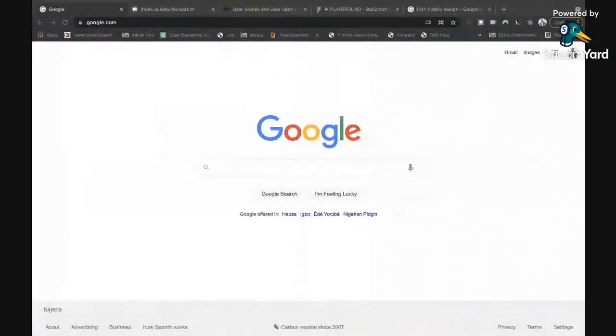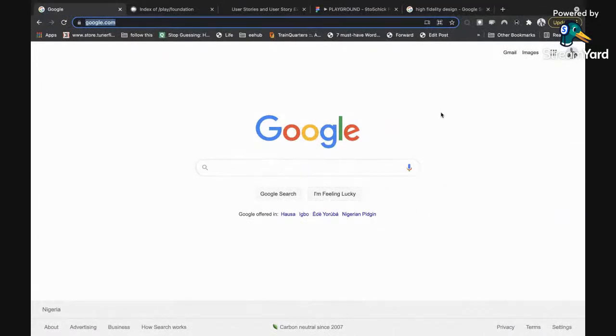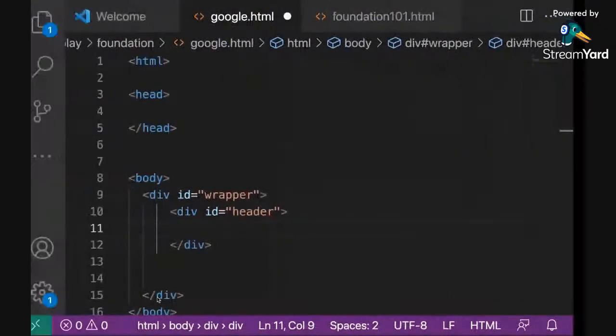Anytime I have a list of items following each other like this, either horizontally or vertically, say, for example, look at this Hausa, Igbo, Yoruba, Nigerian Pidgin. Also, there are a list of items. This privacy, terms and settings is also a list of items, bottom right. Then these guys on the left, they are also a list of items, right? So anytime you have a list of items following each other, I always prefer to use ULLIs, because ULLIs allow you to list items. So I'm going to start with that.